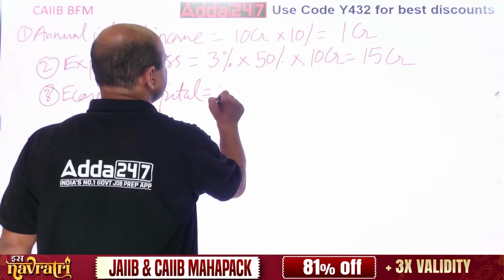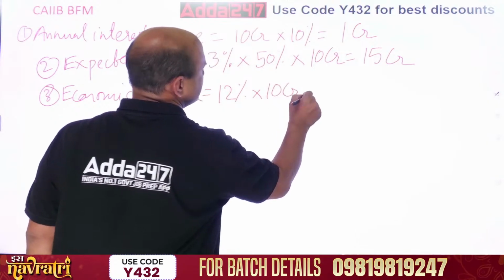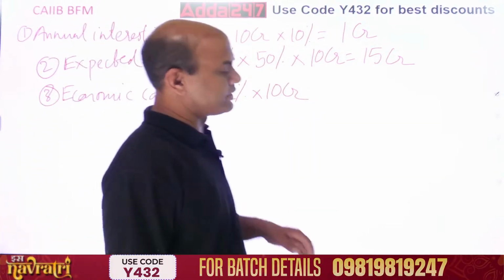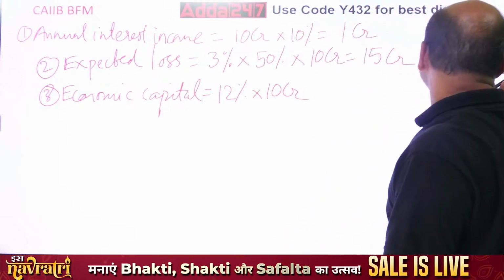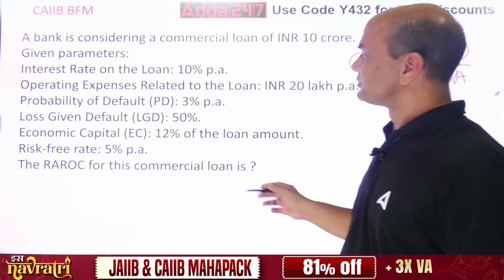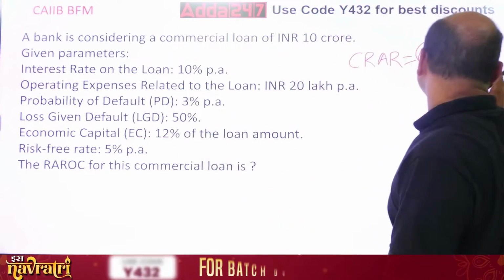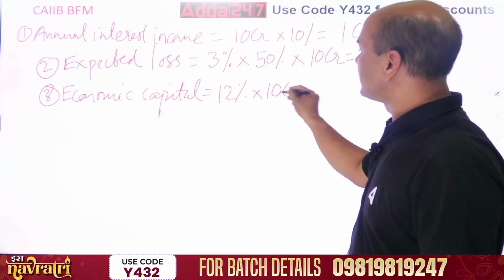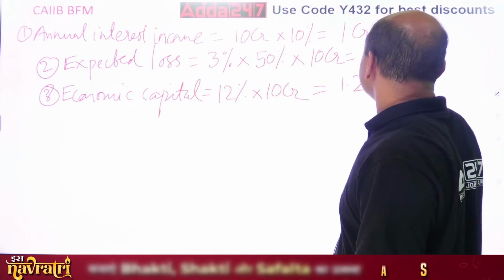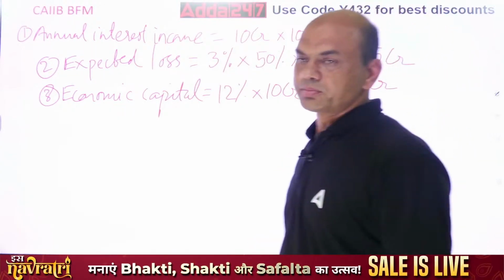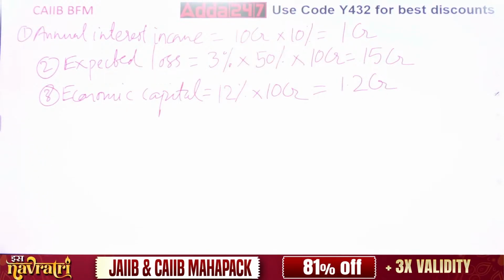Just check the figures, because when we solve such big numericals you many times tend to forget the figures. Economic capital is 12% and the loan amount is 10 CR. So what are you getting? 1.2 CR. This is your economic capital.